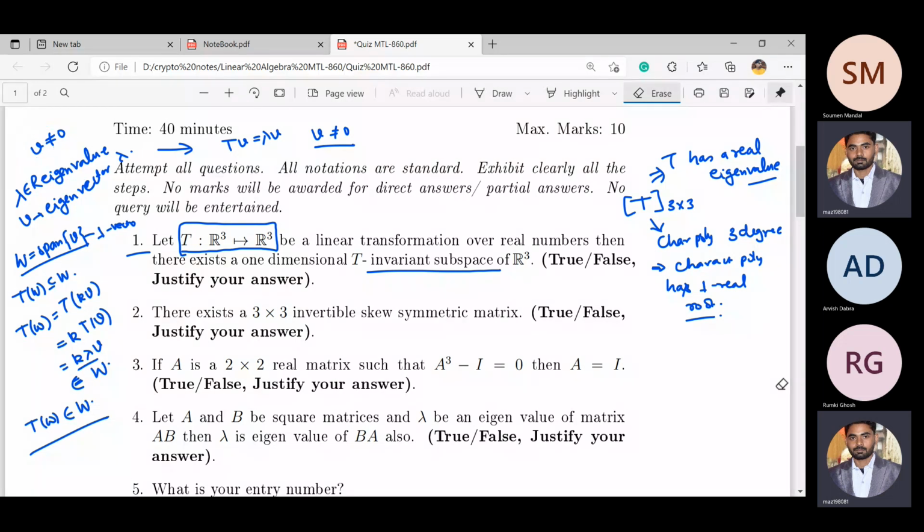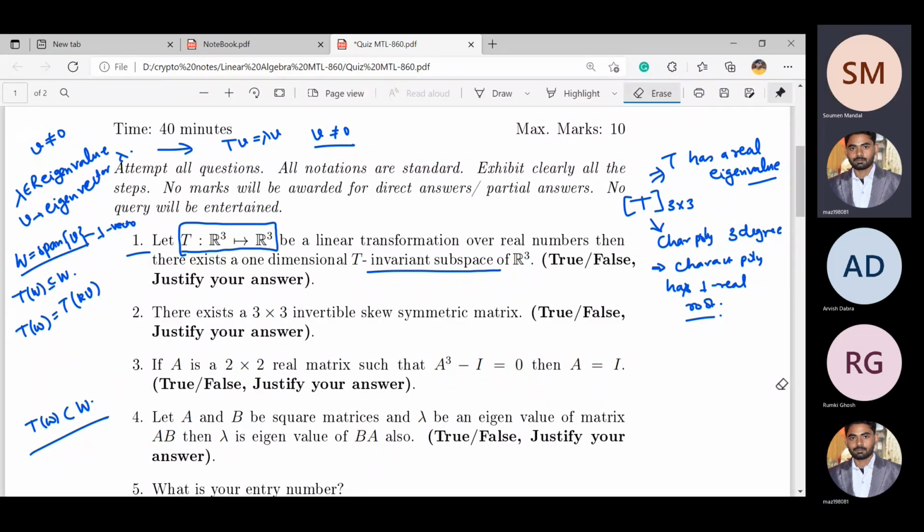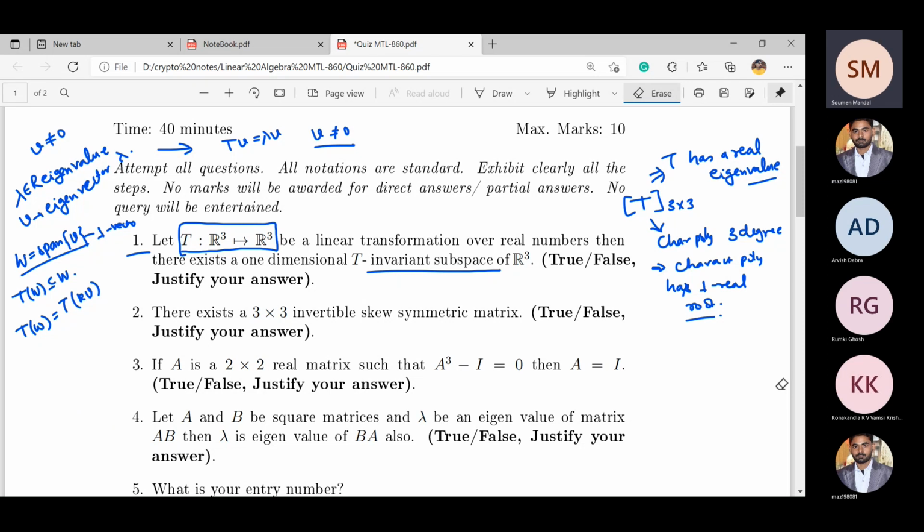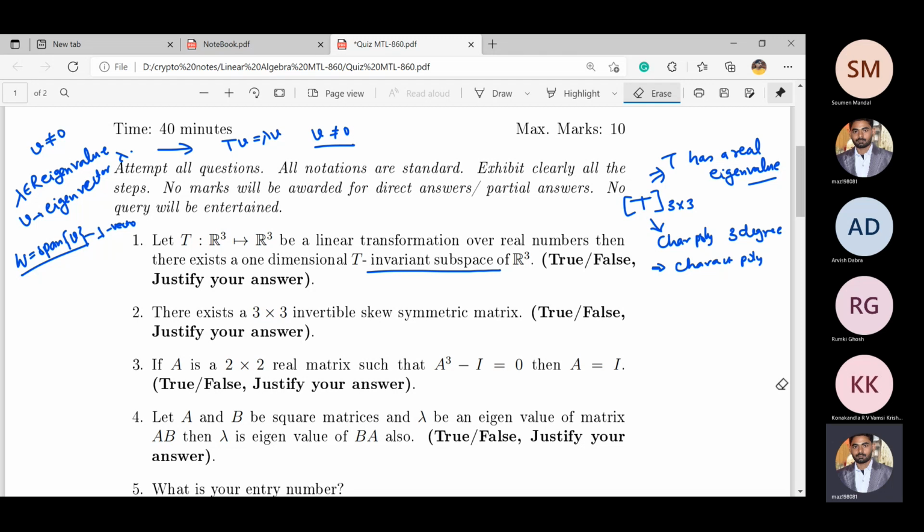Now how will we do the second question? In the second question, for a skew-symmetric matrix of odd order the determinant value will always be 0, so it will not be invertible. But what about if the matrix is over complex numbers? Okay, maybe over complex numbers.